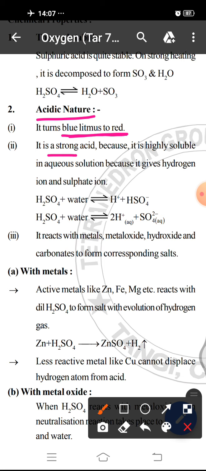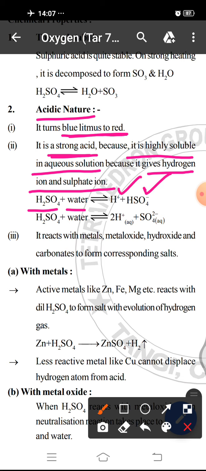It is a strong acid because it is highly soluble in aqueous solution to give H plus ion and sulfate ion. H2SO4 plus water gives H plus and HSO4 minus. In this case, partial ionization occurs. When H2SO4 is completely ionized in water, then it forms 2H plus and SO4 2 minus.